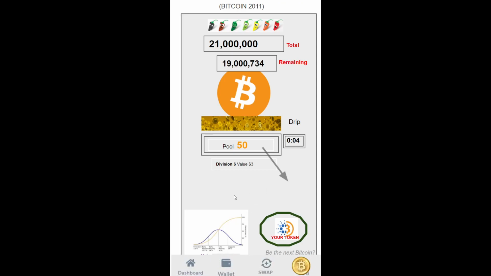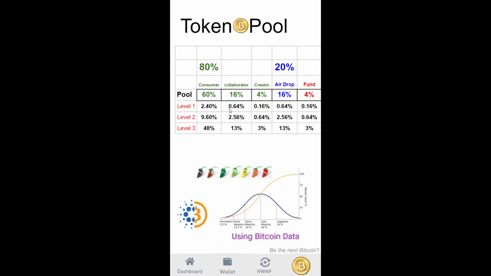When you go to distribution, let me go to here. The algorithm, the AI, is always asking the question, how is this person participating? What's his level of participation? And they're going to fall into three categories: level one, level two, level three. Level three, I think, is full time. Level two is part time. Level one is pretty much like an advisor or passive. Passive, semi active, and active. And based on that participation, it is allocating the token pools, which I just showed you.